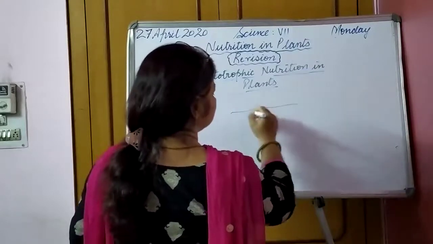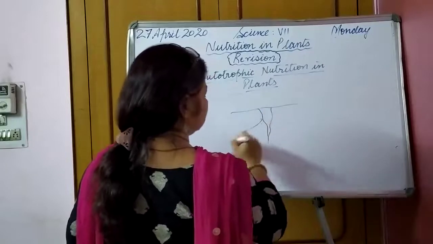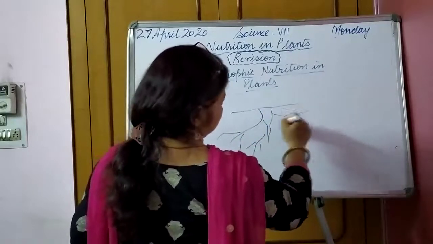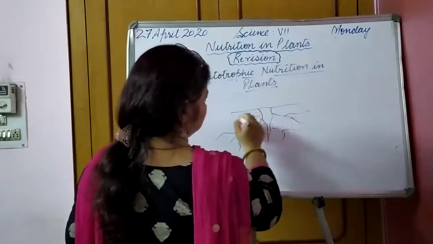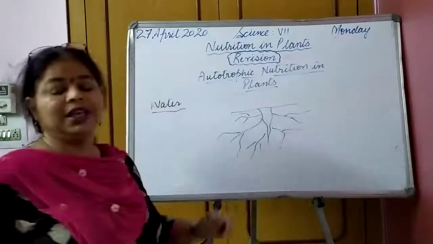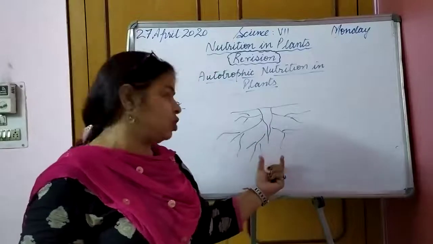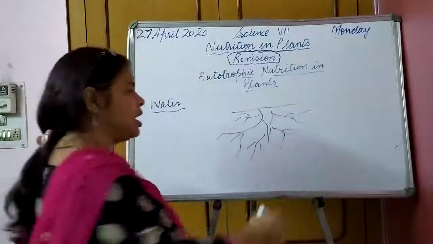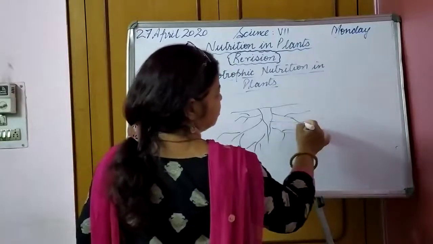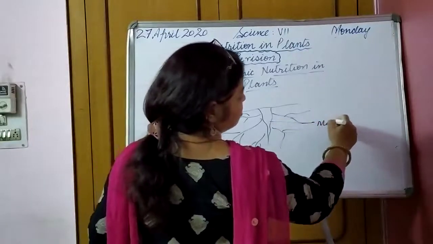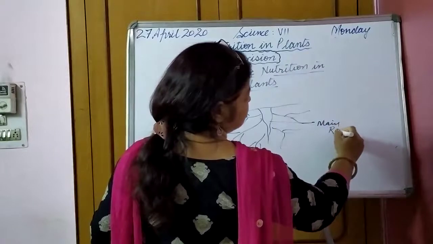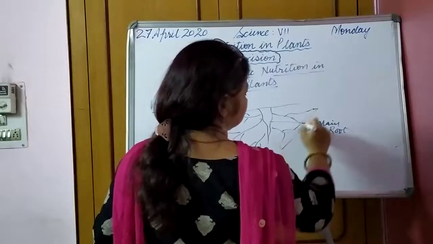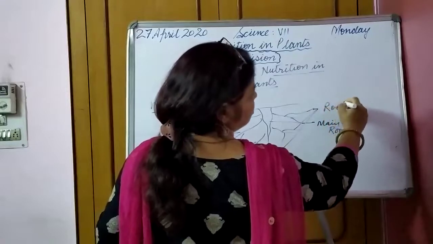These roots are spread within the soil, and they have root hairs. This is the main root, and these are the root hairs.